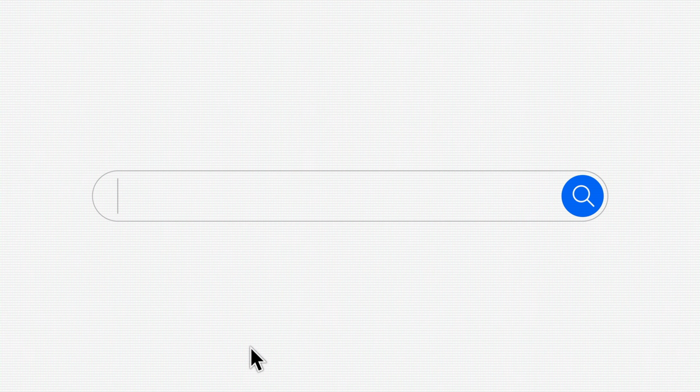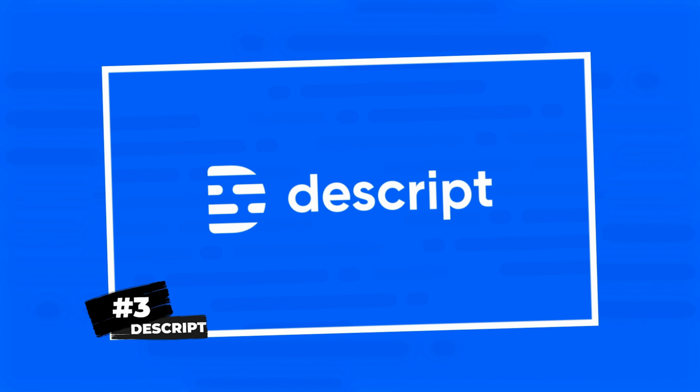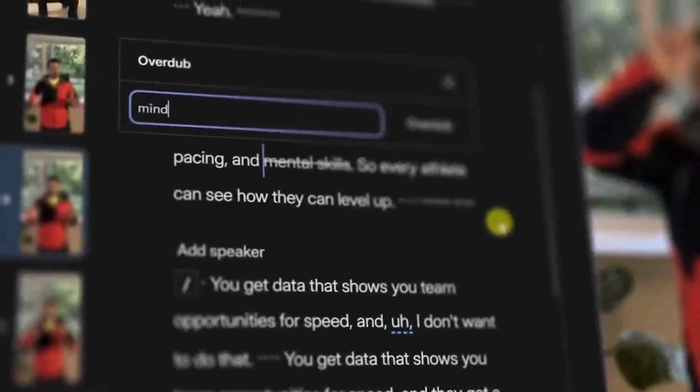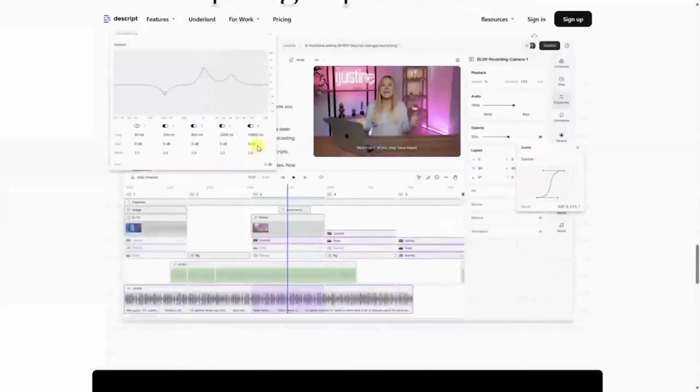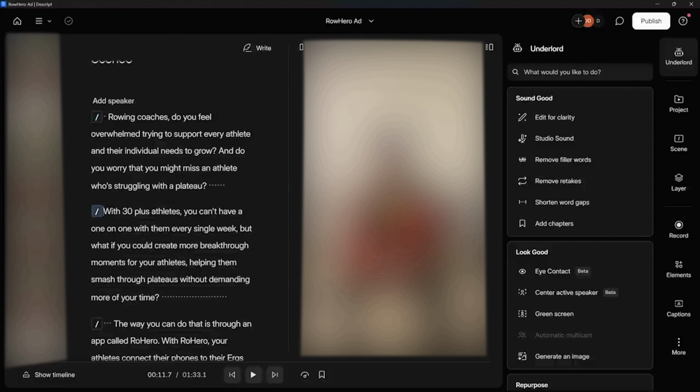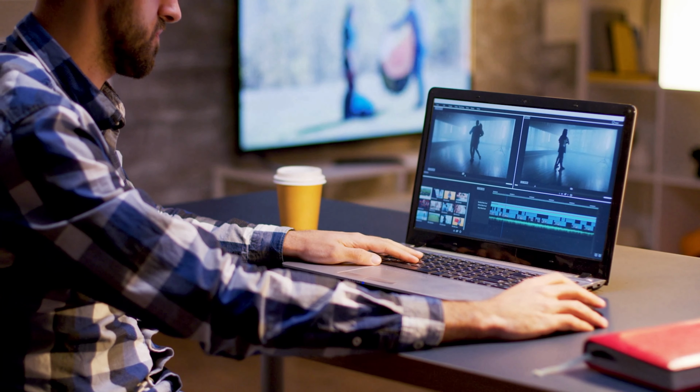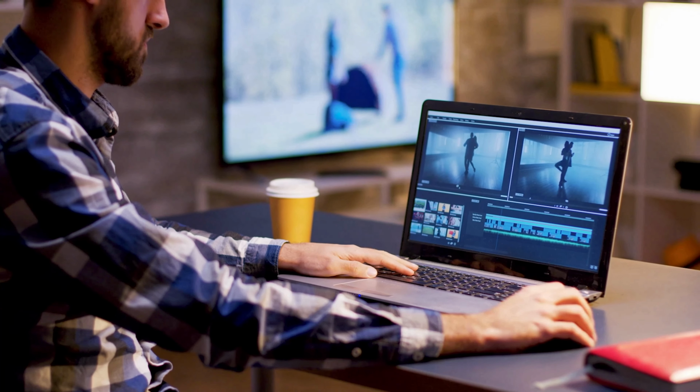For those working with video and audio, you should definitely check out Descript. This tool makes editing as easy as editing a Word doc. With a free plan, you can transcribe your videos, edit by simply cutting text, and even remove those pesky filler words automatically. It offers screen recording, podcast editing, and even overdub voice cloning.